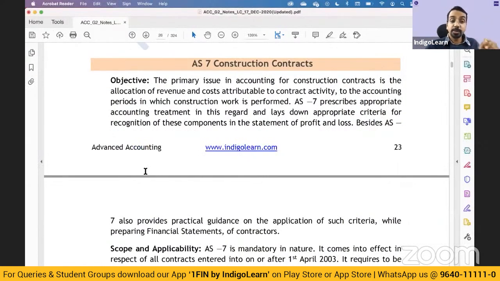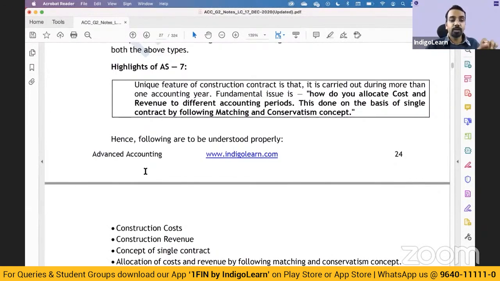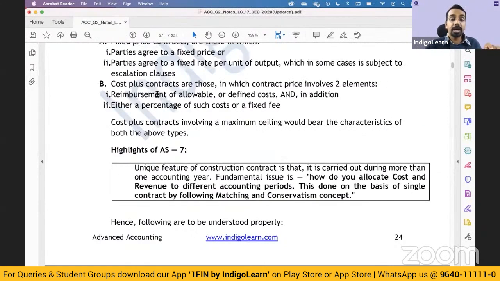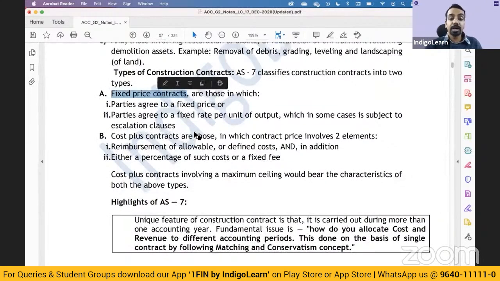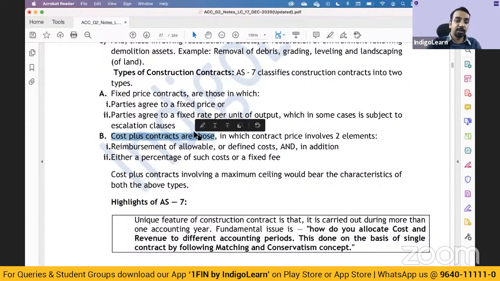But yes, some specific aspects that I want to highlight here is, there could be a fixed price contract where there is a fixed price fixed in the contract, or there could be a cost plus contract where you have defined the cost, over and above the cost you will get some margin, right? So let us say 100 is the cost, 20% margin, 120 will be the revenue. So there could be a fixed price contract and there could be a cost plus contract. And